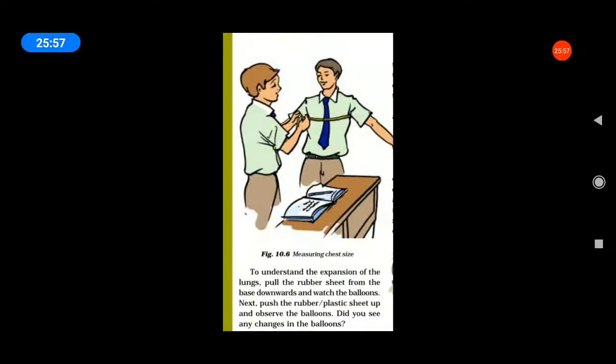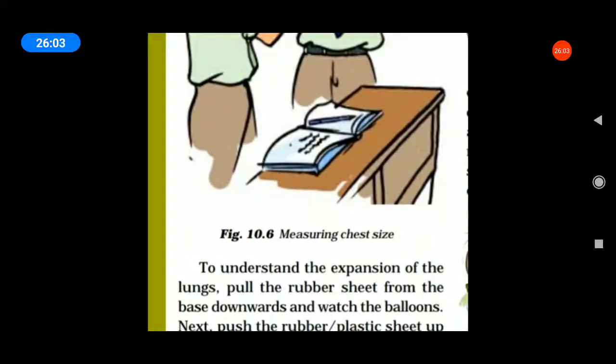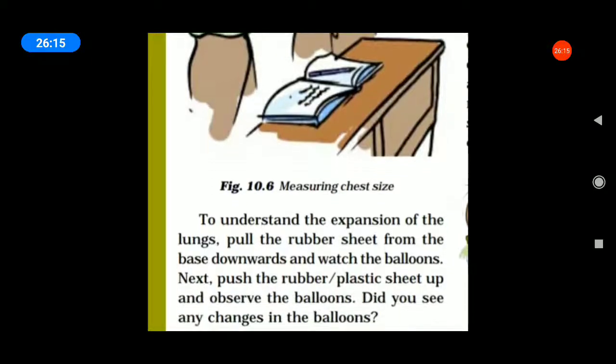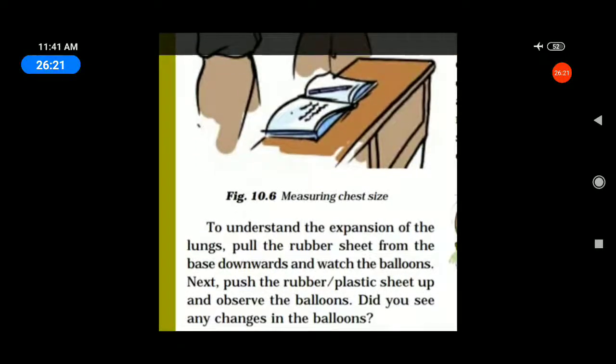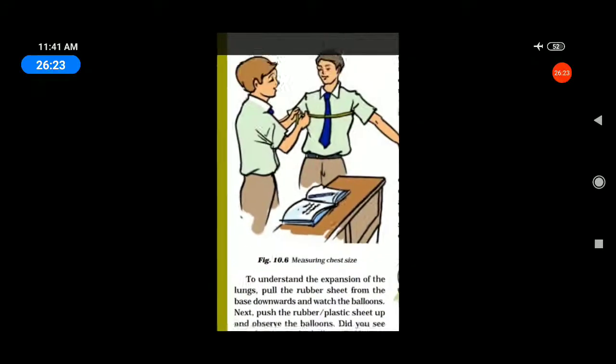So, to understand the expansion of the lungs, pull the rubber sheet from the base downwards. Watch the balloons. Next, push the rubber sheet up. Observe the balloons. Okay, all of you observe the balloons. Did you see any changes in the balloons? Yes.